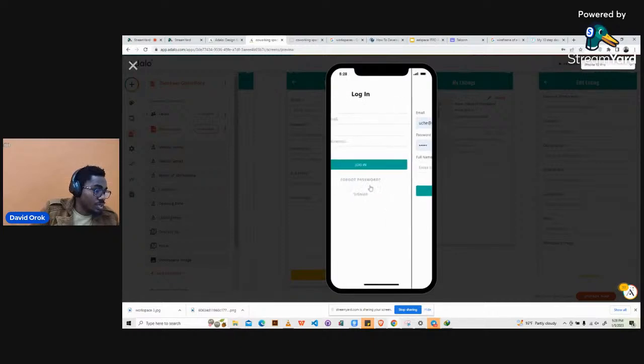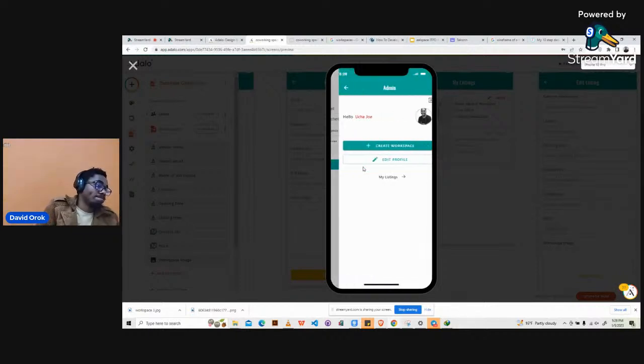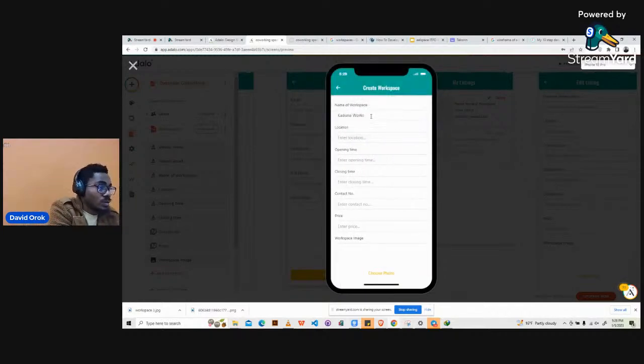Okay, so I already have an account and then we'll paste it. 1, 2, 3, 4, 5, login. Okay, so we go to create workspace and then we call it Kaduna workspace. Yeah, and it's in Kaduna Highway, Kaduna, Nigeria. Opening time is 6 a.m. Closing time is 5 p.m. Contact number is +234-999, like that.